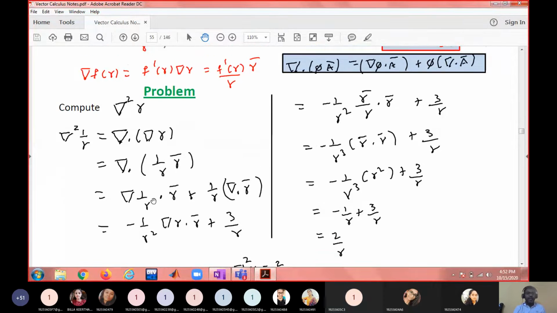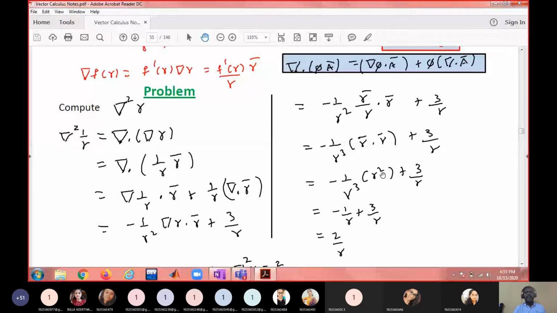So del of 1 by r, again you can use this formula. Del f of r is f dash of r into del r. So the derivative of 1 by r is minus 1 by r square into del r dot r bar plus 1 by r into del dot r bar, which is 3. Now del r is r bar by r. So r square into r is r cube. r bar dot r bar is r square.